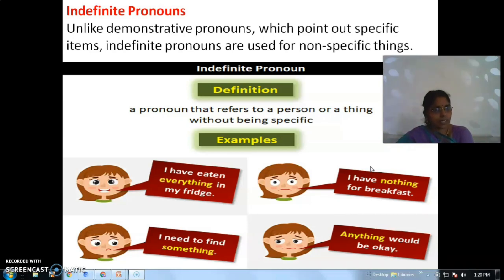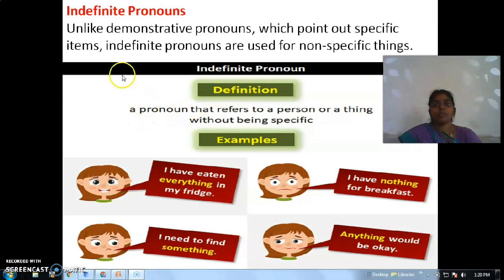If I say I completed English, I completed Maths, that is specific. I completed everything, ma'am. I have nothing for breakfast. Anything would be okay. All these come under non-specific. If I mention a person's name, that is specific. If I am not specifying any name and generally say boys, it is non-specific.